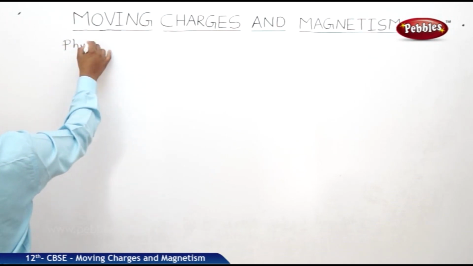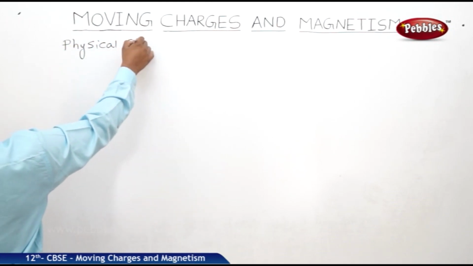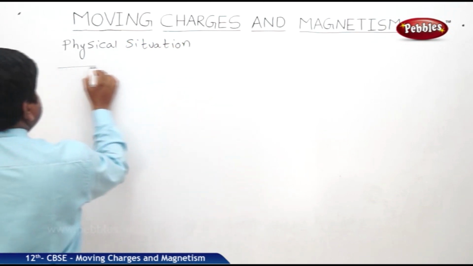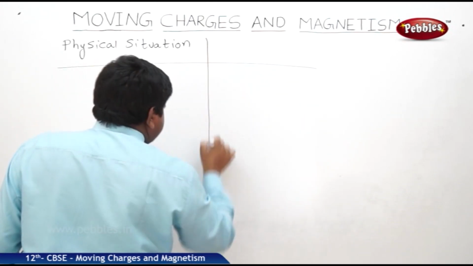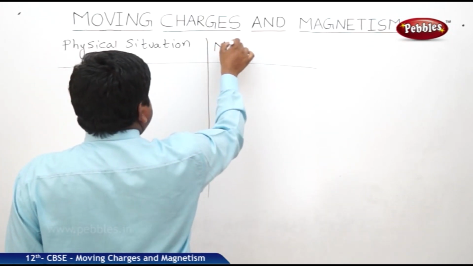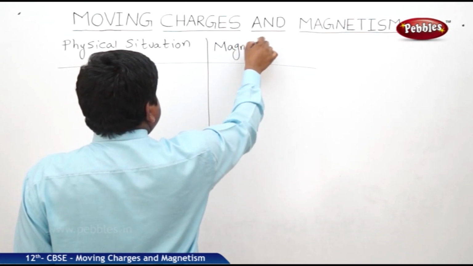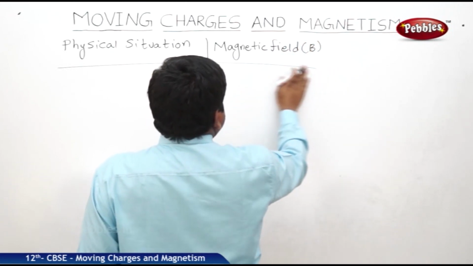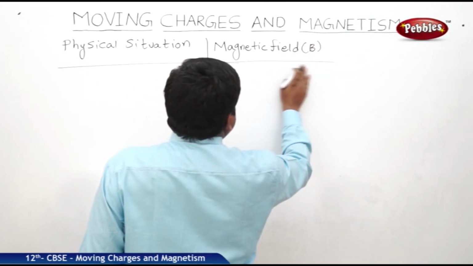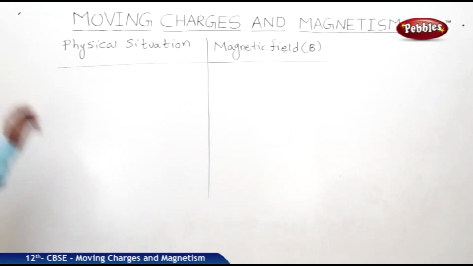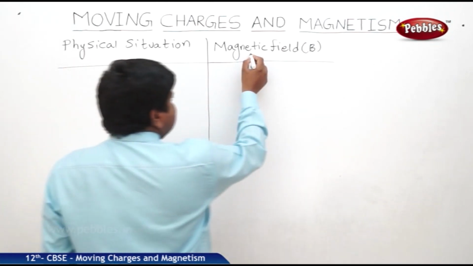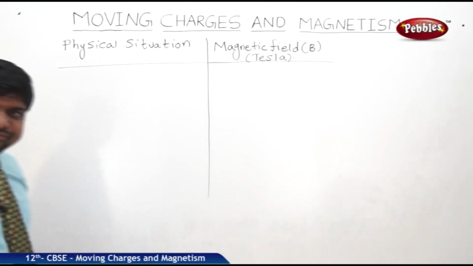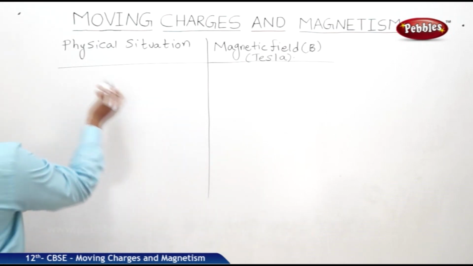So the physical situation, and this is the magnetic field in Tesla. So what are the different physical situations?